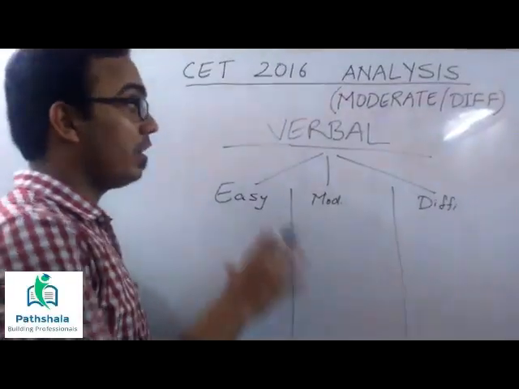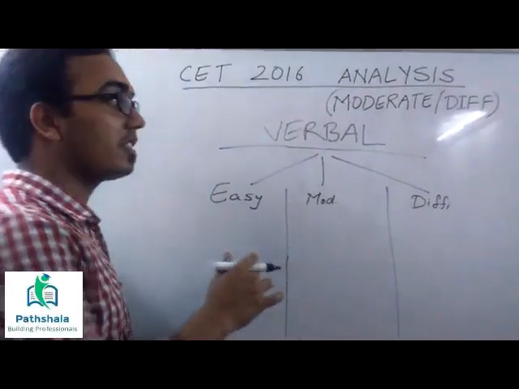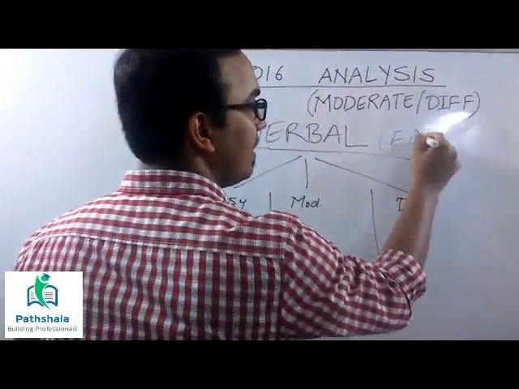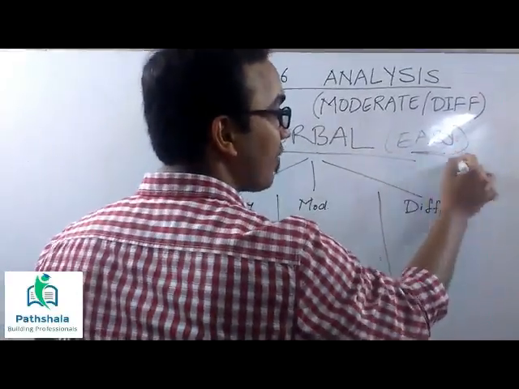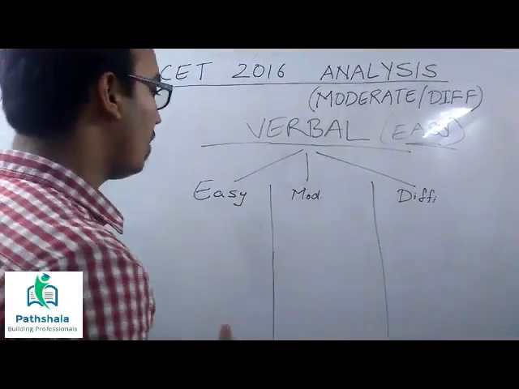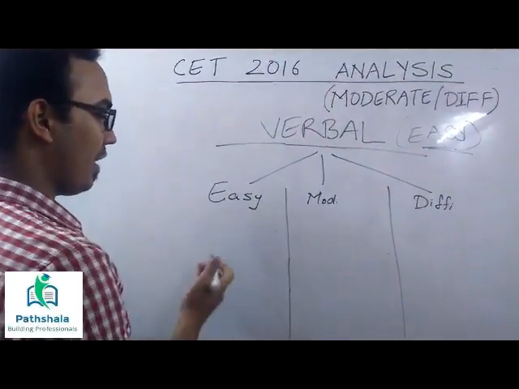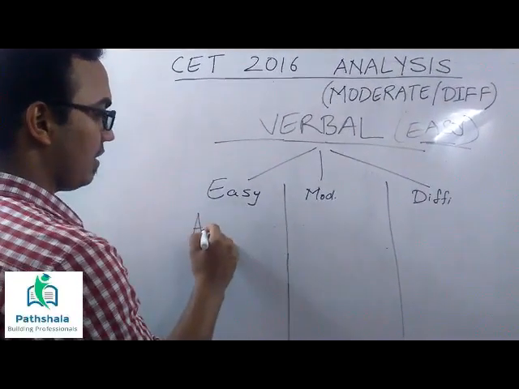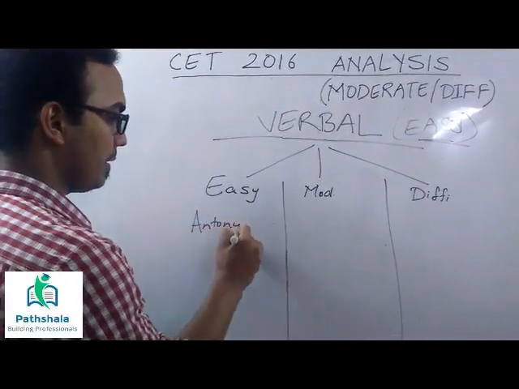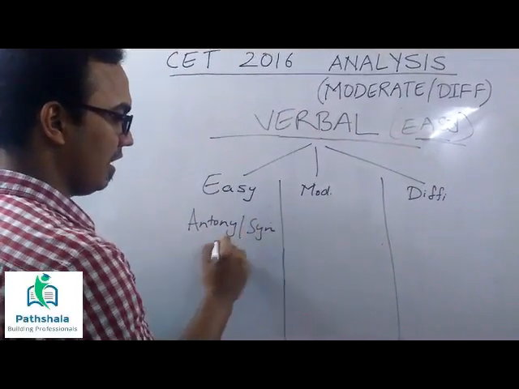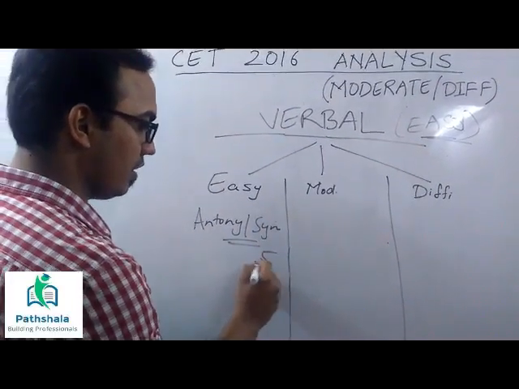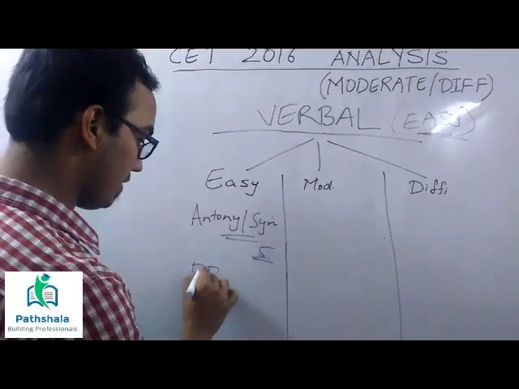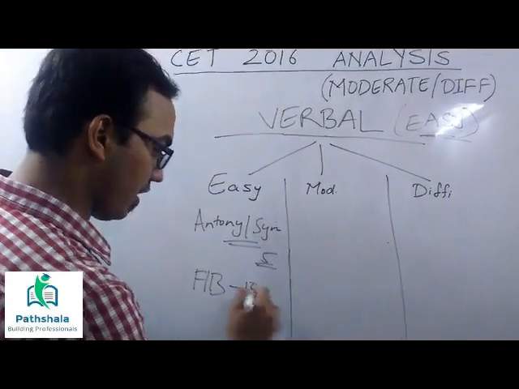That's it. Okay, so the verbal section again was overall very easy, and this was one section that you have to score. In the easy part, you had the words, which are antonyms and synonyms. These are around 5 questions over here. You had FIBs, 10 questions again over here.